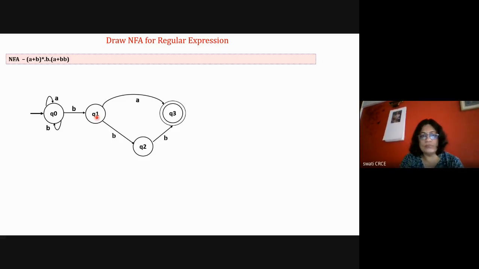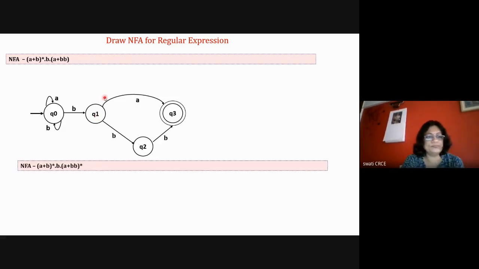Okay, so let's see some other problem. Now I modify this problem, and I'm saying a plus b star dot b dot a plus bb star.